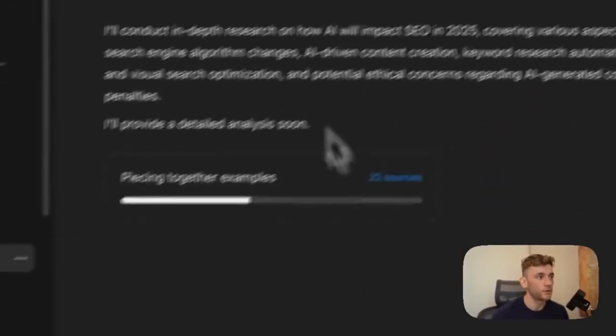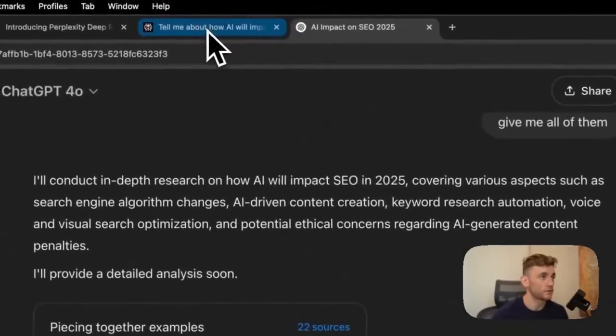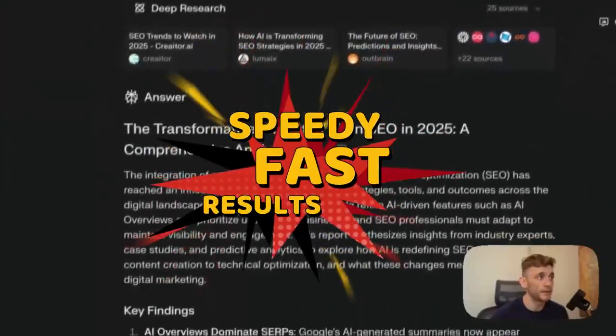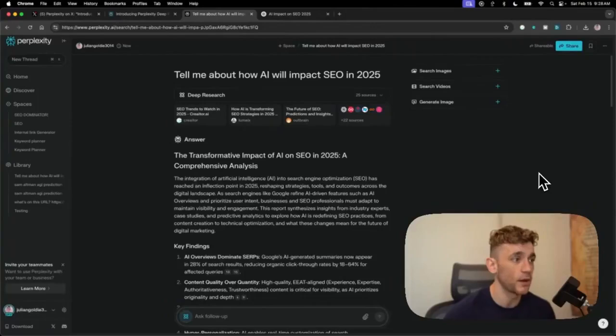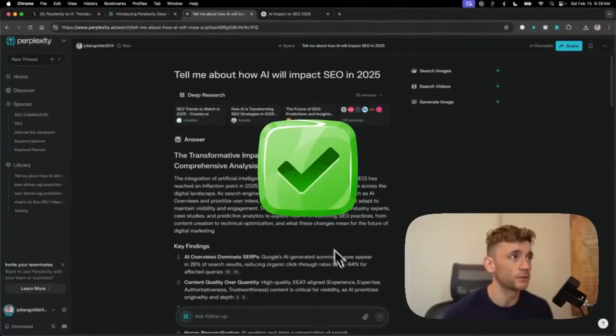Now that's halfway through, I would say at this point. It's already used 22 sources on ChatGPT. But again, if you want speedy, fast results, you don't want to wait 30 minutes and open up ChatGPT and then close it and then wait ages, then this is probably the best alternative.